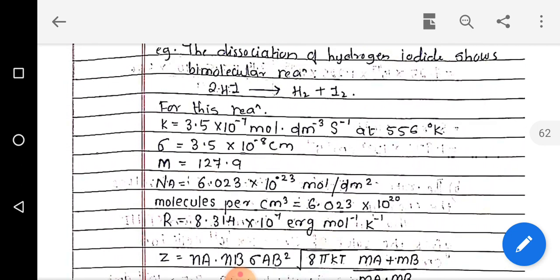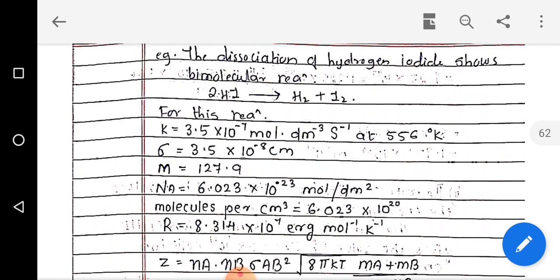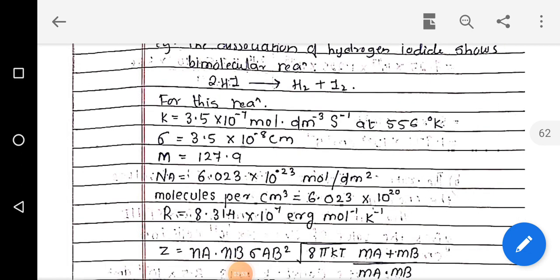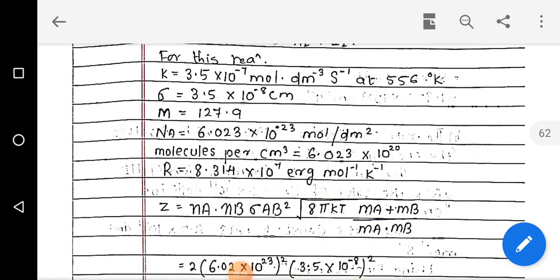So the example given is hydrogen iodide, two molecules of HI, a bimolecular reaction giving the products H2 plus I2. For this reaction the values given are K equal to 3.5 into 10 to the power minus 7 moles per decimeter cube per second at 556 degrees Kelvin.